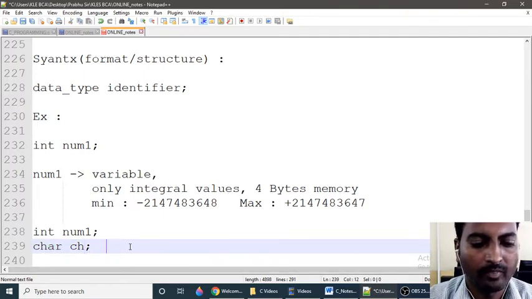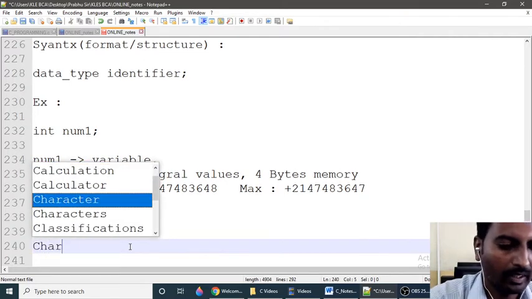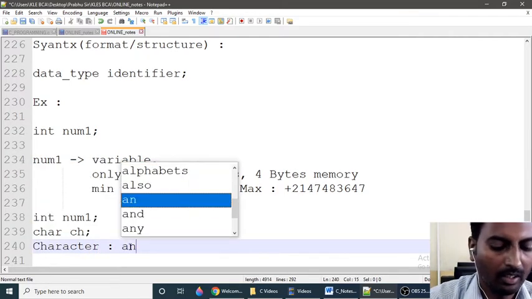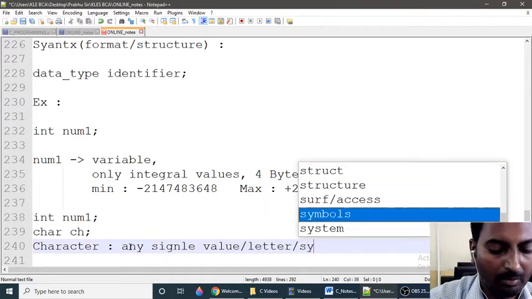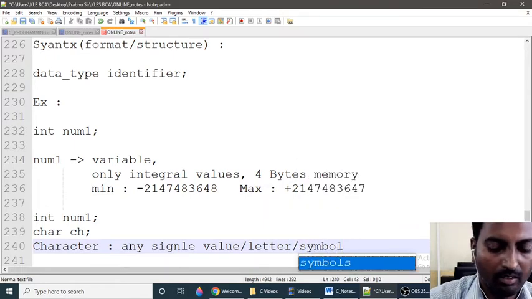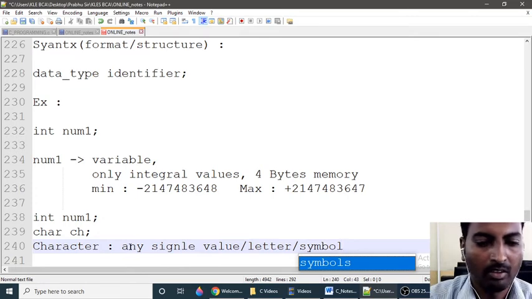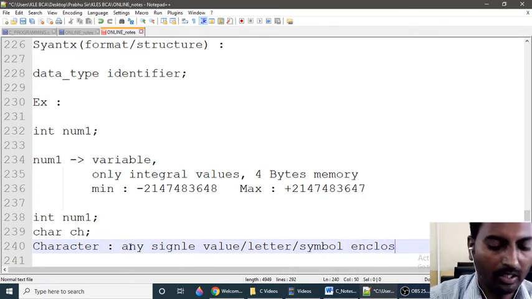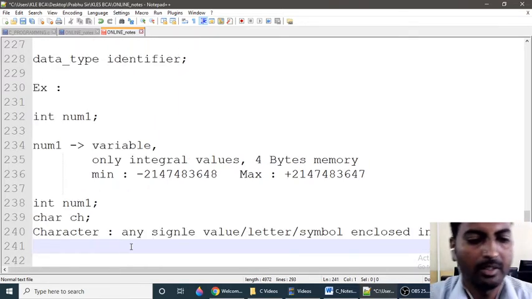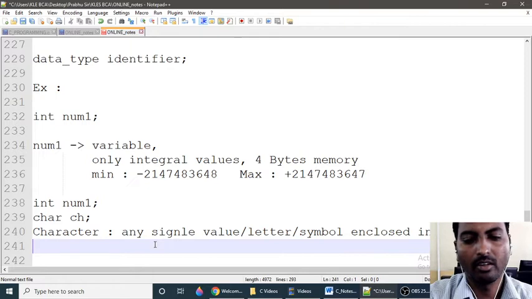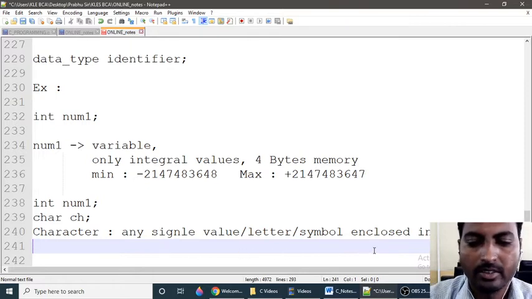Character means any single value, letter, or symbol enclosed in single quotes.